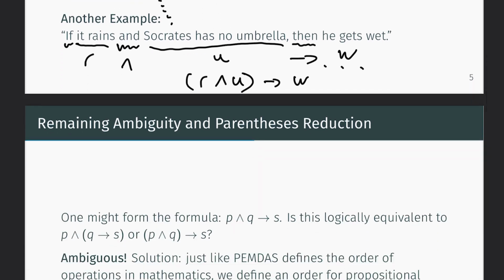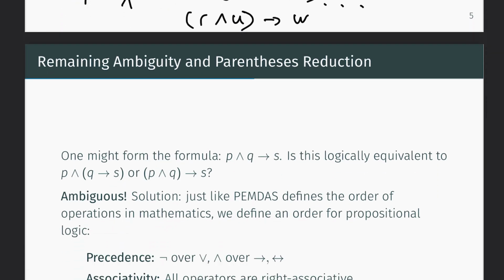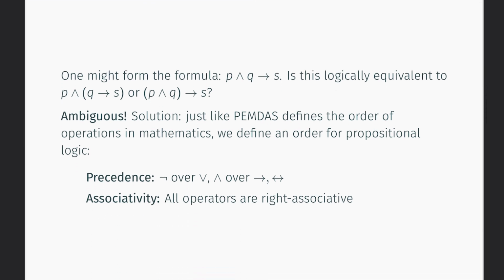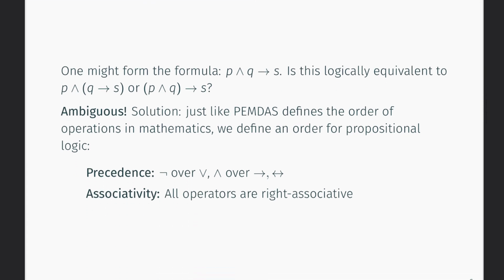Okay, so now you might wonder, did we actually need parentheses? Was that necessary? Well, consider the following example. One might form the formula P and Q implies S. Now, is this logically equivalent to what we saw before?